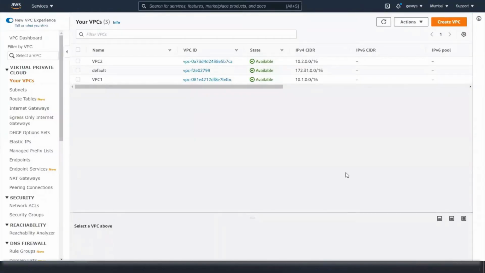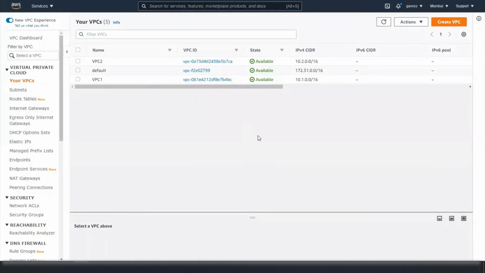Okay, guys, so I'm in my AWS console, and as I have described in my diagrams, we are going to set up an IPsec VPN tunnel between Mumbai and North Virginia. This is my Mumbai region, and I have two VPCs.